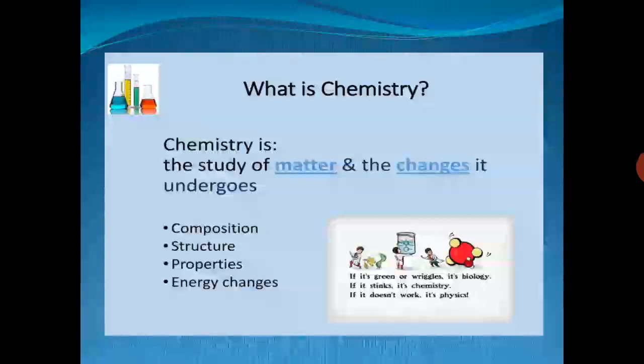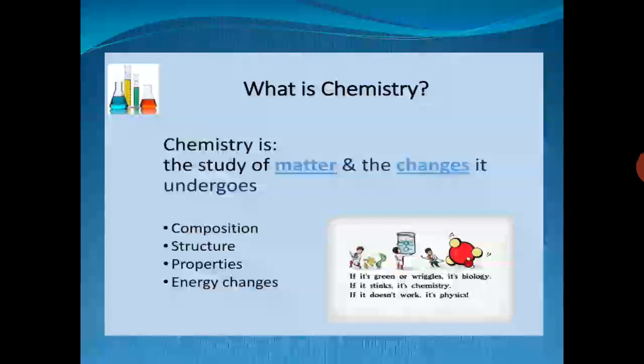What is chemistry? Chemistry is the branch of science that deals with the study of matter, its composition, structure, properties, and changes in matter, and laws and principles which govern these changes. What is meant by composition? If we take the example of water, what is the composition of water? It contains hydrogen and oxygen.